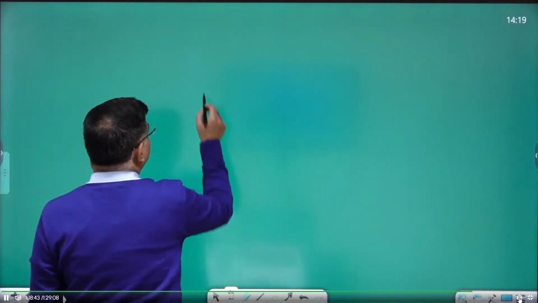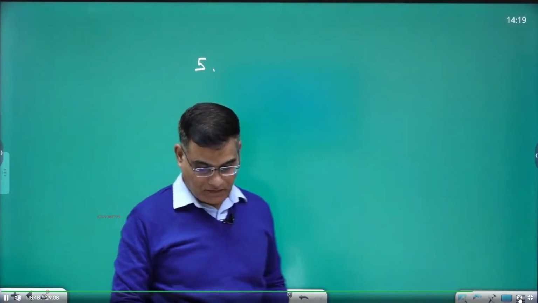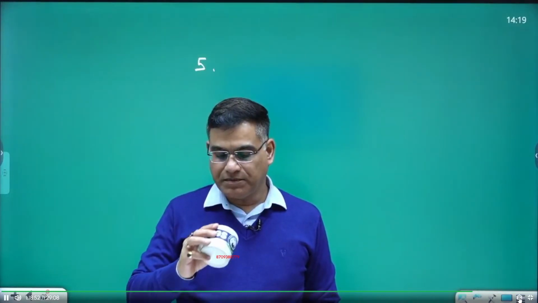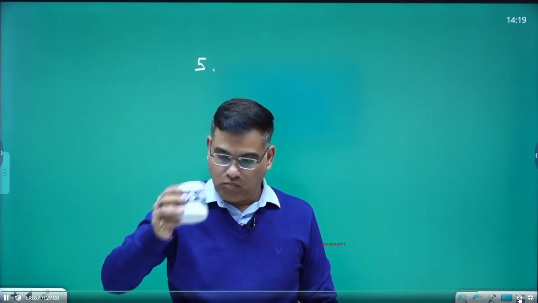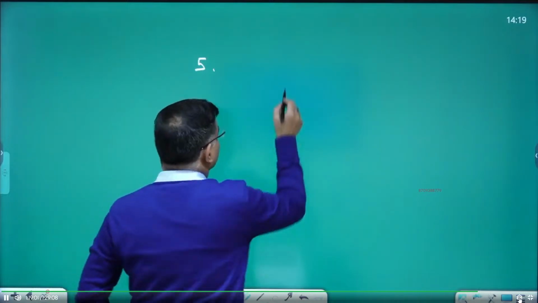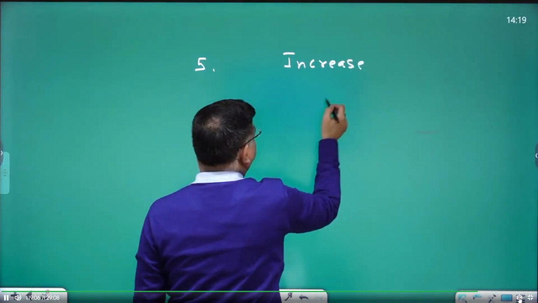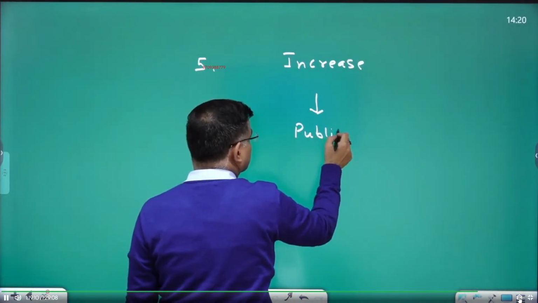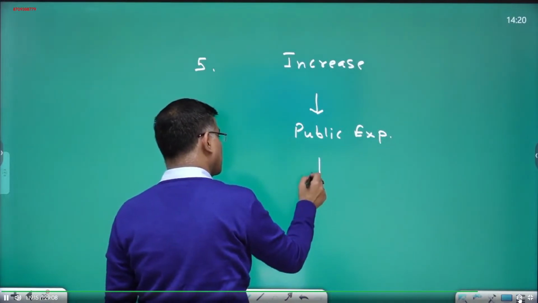Fifth. Government expenditure is quite less in the animal husbandry area. So we are to write: increase in public expenditure in animal rearing.